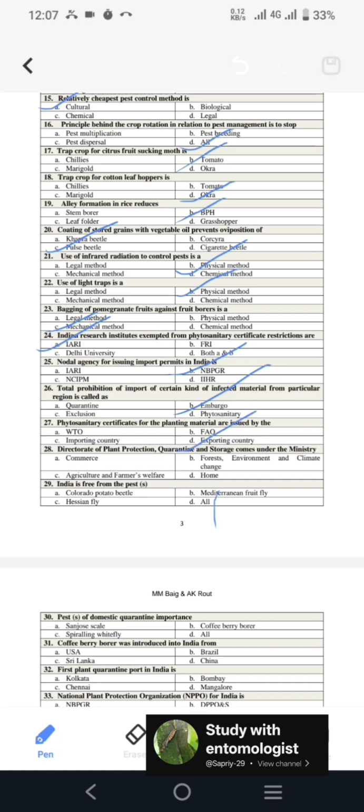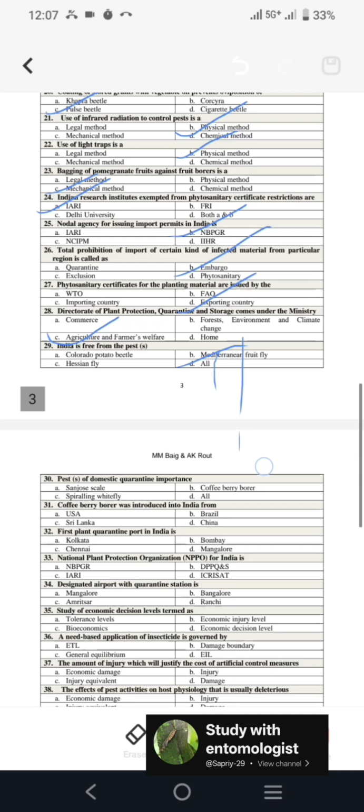Next question is, phytosanitary certificate for the planting material are issued by, so these are issued by the exporting country. Next, Directorate of Plant Protection Quarantine and Storage comes under the Ministry of Agriculture and Farmers Welfare. The second question they can ask from here is the establishment year of DPPQS, so remember it is 1946 and the place is Faridabad, UP. Next question is, India is free from the pest, so Colorado potato beetle, Mediterranean fruit fly, Hessian fly, all are absent from India. Answer will be all.